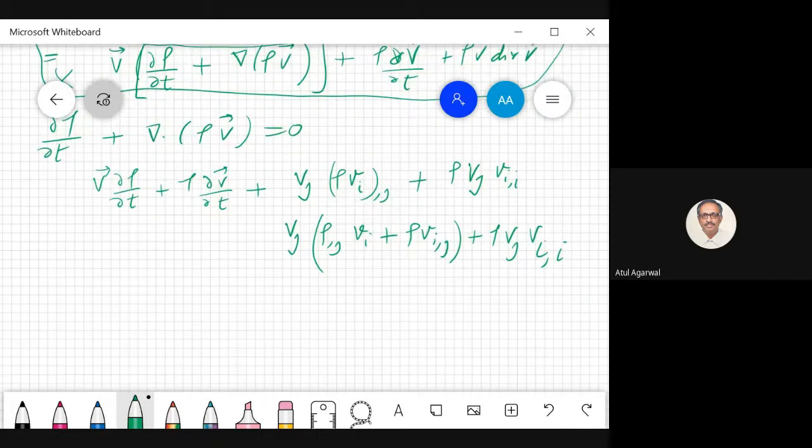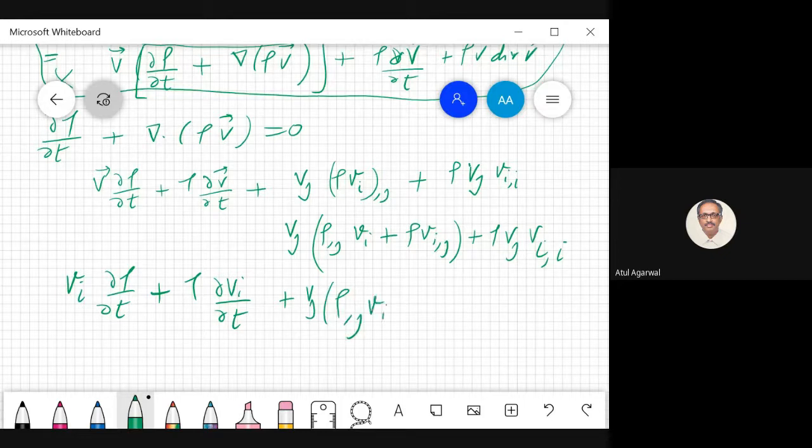So this becomes Vi del rho by del t plus rho del Vi by del t plus Vj rho comma j Vi plus rho Vi comma j plus rho Vi, I put everywhere with i as a free index.